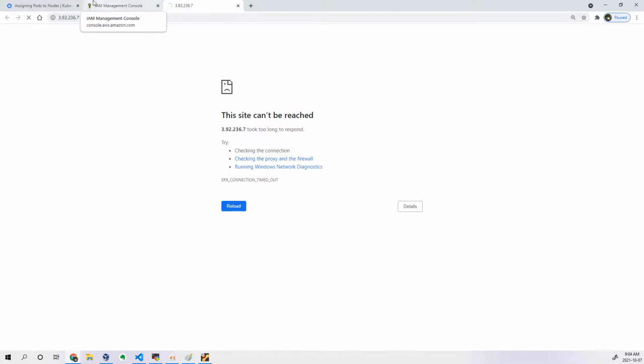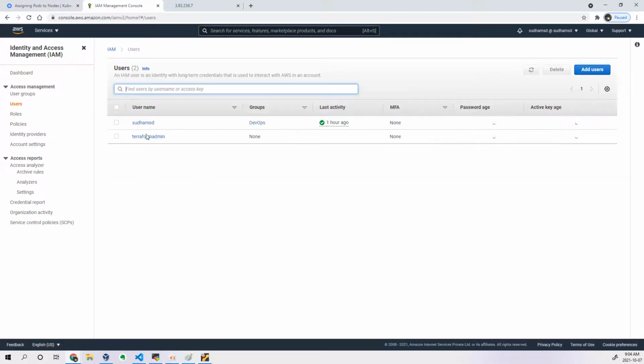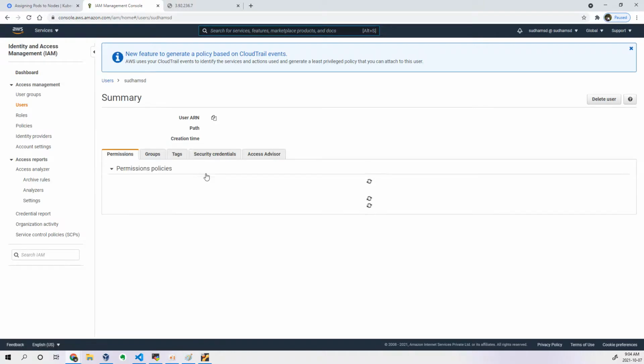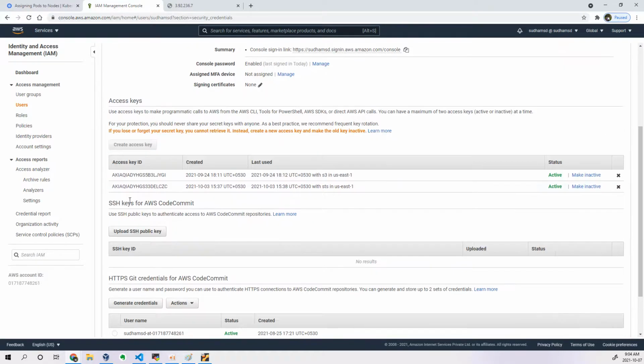Okay, that's the next secondary. So go to the users. Have you created any other user? No, I guess. So with the user whom you have created, go to that particular user. Go to the tab called security credentials. Scroll down. Here you can create an access key. Since I already created 2 access keys, I cannot create a third one. The limit of creating access key and secret key is only 2 in AWS for every user.